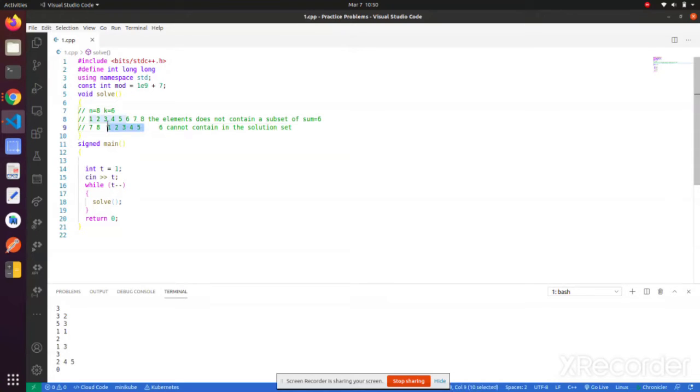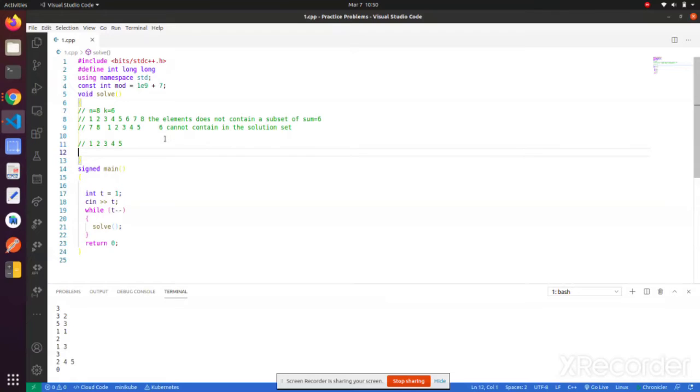Let us investigate more properties of 1 2 3 4 5. If we take 1 and 5, the sum will be 6, or 2 and 4, the sum will be 6. So what we can do is exclude these elements, and if we take 3 4 5, then our sum will not be 6.